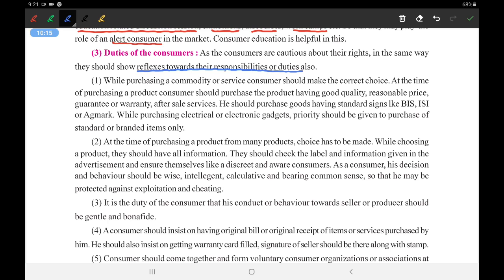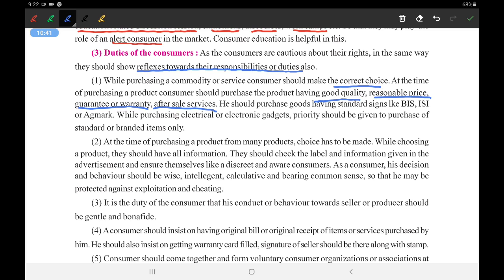First, what is the duty? While purchasing a commodity or service, the consumer should make the correct choice. This is very important. He should first of all make the correct choice, whatever he wants. At the time of purchase of a product, the consumer should purchase the product having good quality, reasonable rate, guarantee or warranty, and after-sale service. So he needs to do this homework. Homework means he needs to do this research and only then buy the correct thing.